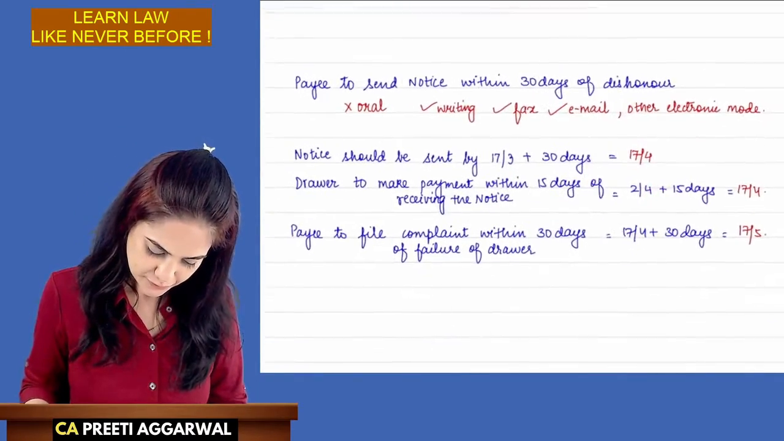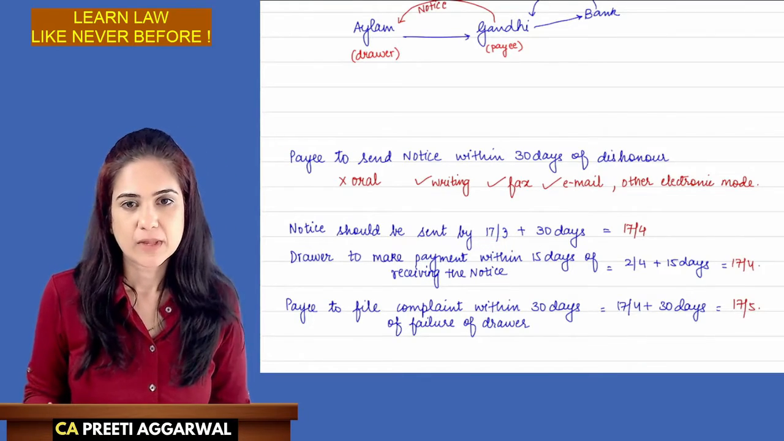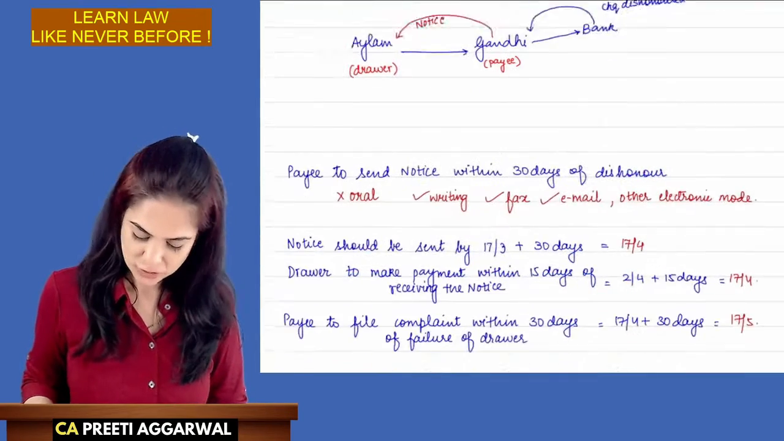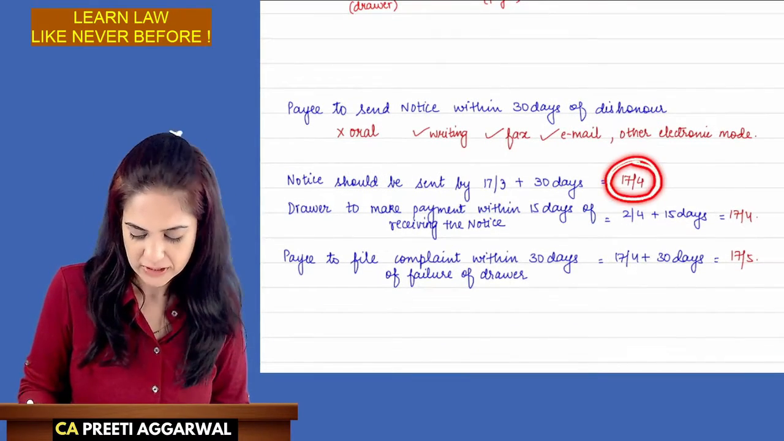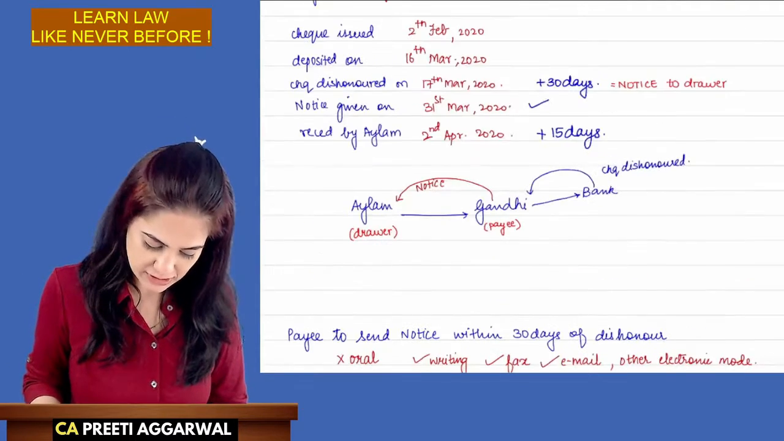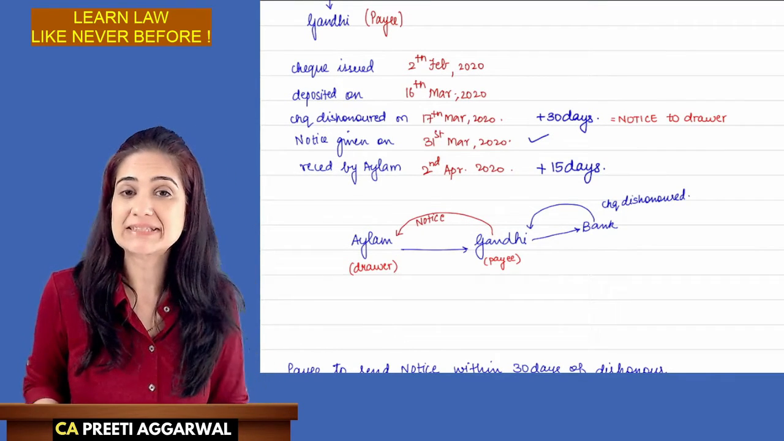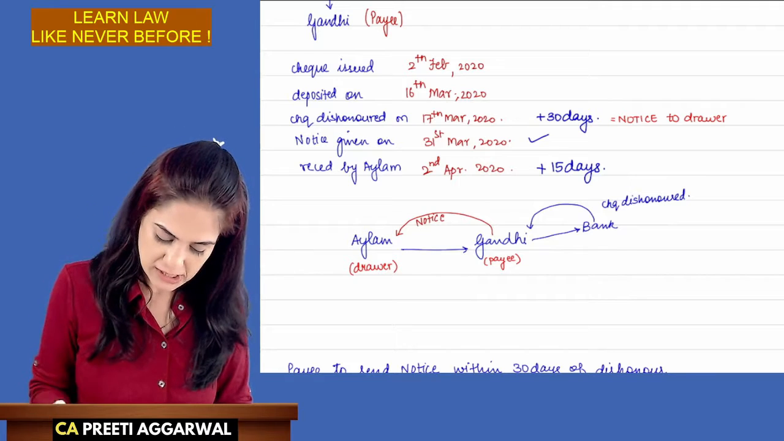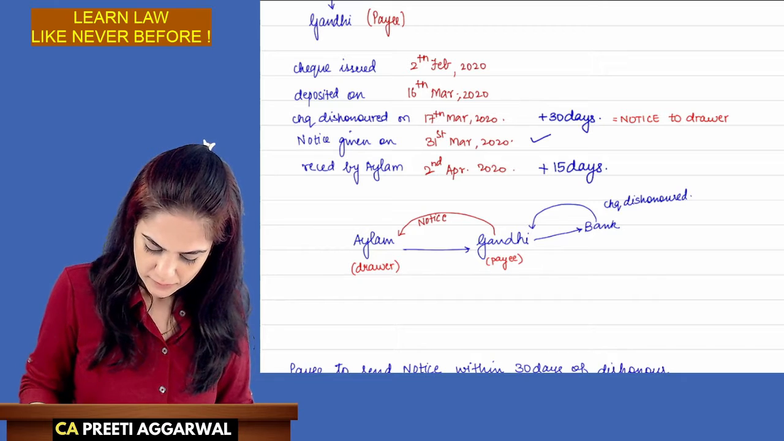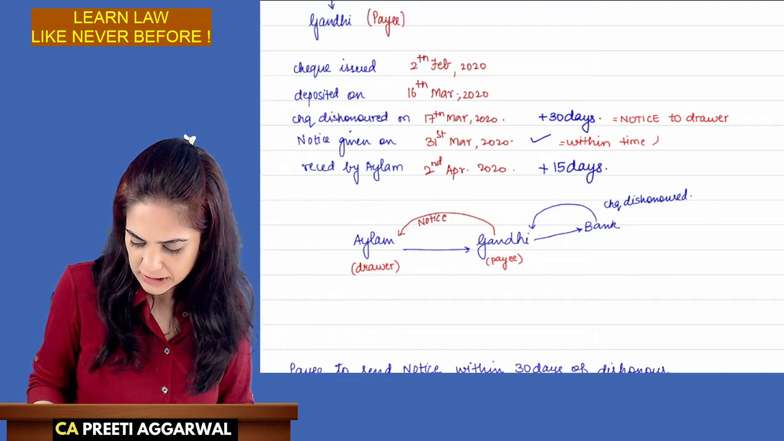Now, notice should be sent by 17th of March plus 30 days. So that comes to 17th of April. Let's see when he actually gave the notice. Notice was actually given on 31st of March. The time available is 17th of April. He gave on 31st of March. It is well within that. It is within the time limit.